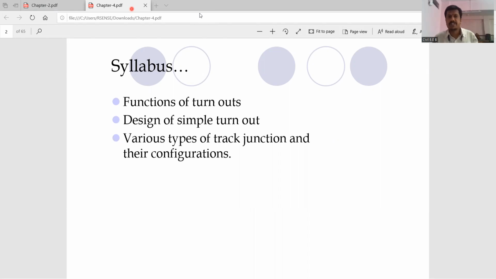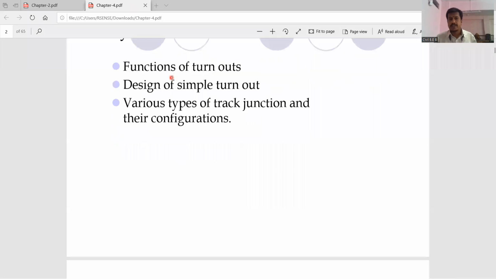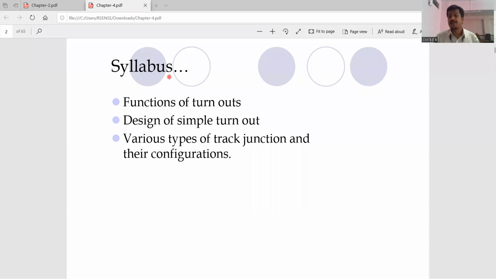Okay, so if my screen is visible, let us start the last bit of this particular unit. Actually, this is a separate unit in your previous syllabus. If you go through the previous syllabus of the transportation, points and crossing is your unit number 5. But now they have revised the syllabus and included this part in unit number 1 itself. It's actually a big chapter, so for this point, we are having just the introductory part regarding points and crossing. So let us start with that.